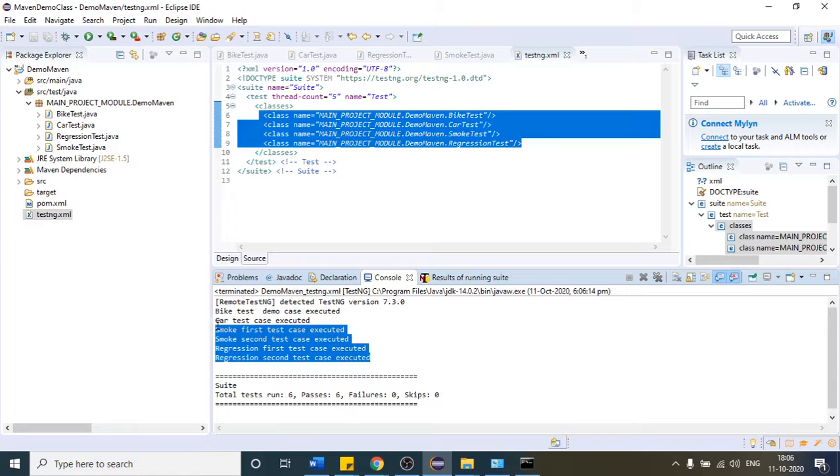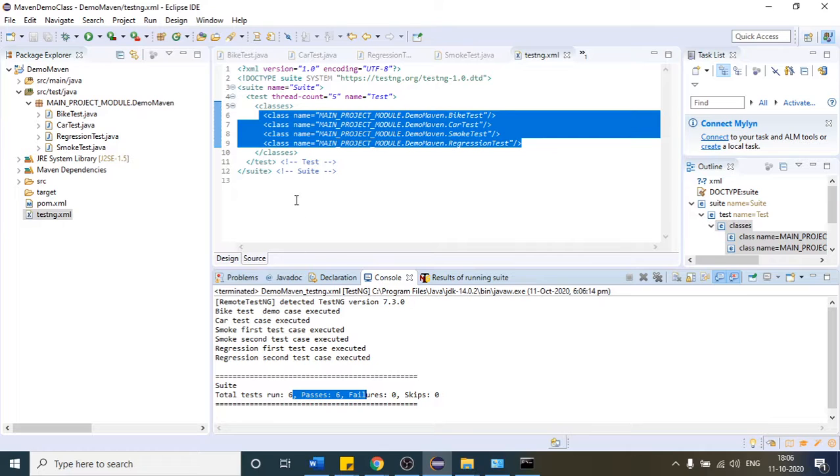1, 2, 3, 4, 5, right? So I think we have only 3. Okay, so in total we have 6. Total run 6, passes 6, failure 0. So this is more about TestNG. If you want to work with TestNG, you can develop one Maven project and just provide the TestNG dependency in the pom.xml file.